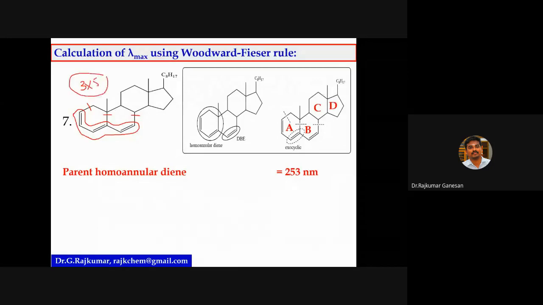Then is there any double bond extending conjugation? This is a simple conjugation, and here you can see another extension of the conjugation. So there is one double bond extending conjugation. Am I clear?